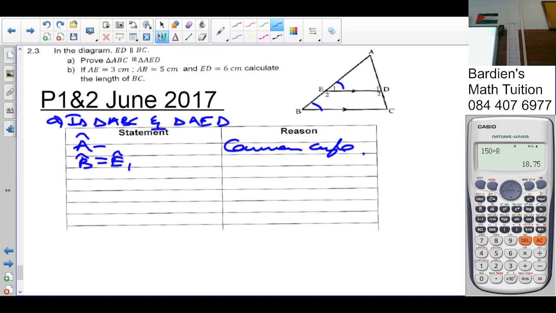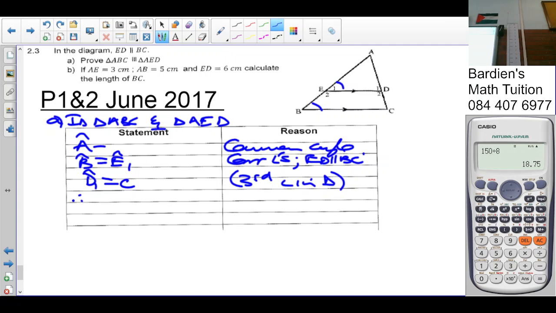Why? Corresponding. Can you see that F being formed there, with ED being parallel to BC. One more is angle D1 is equal to angle C. Either corresponding or the third angle in a triangle. Yes, third angle in triangle. So that's enough to conclude similarity. When you prove similarity, you prove three angles are equal.